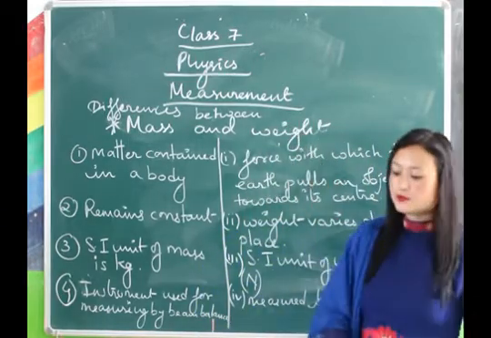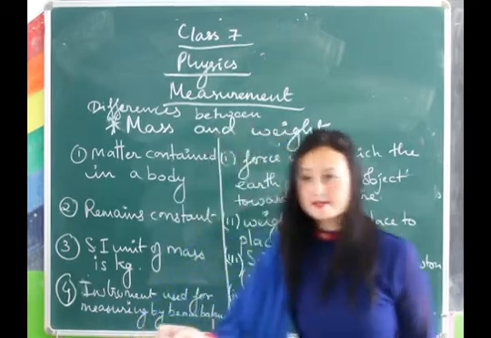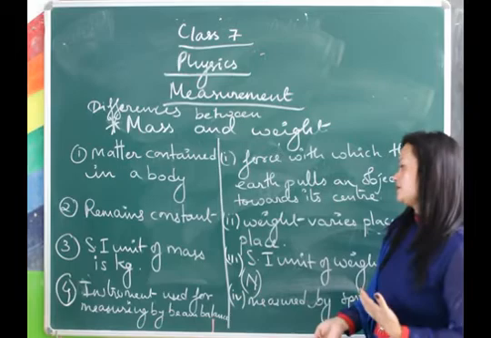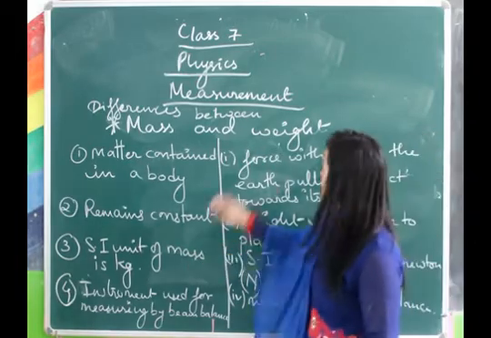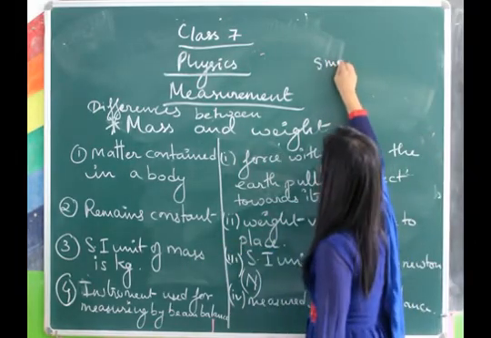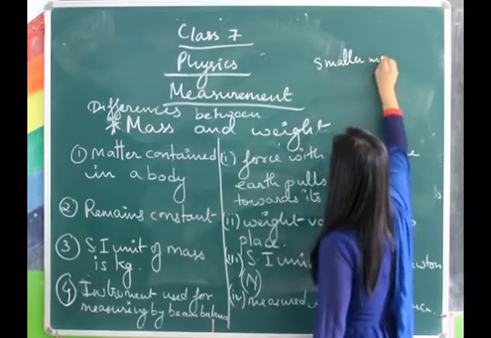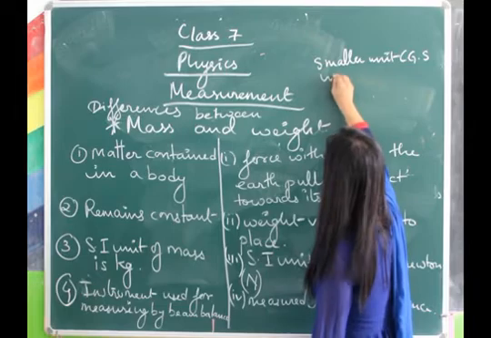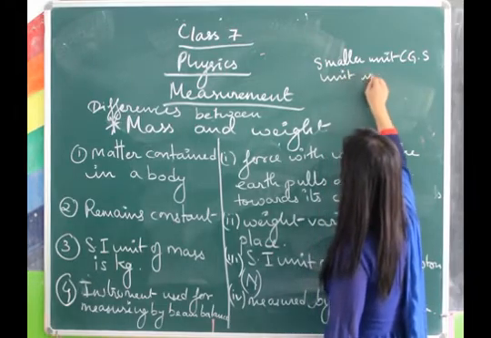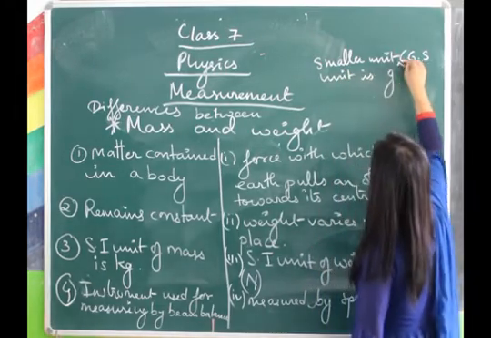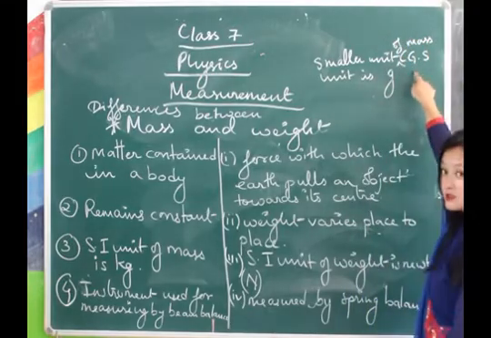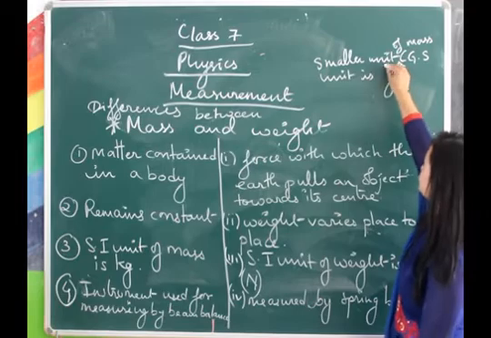So, when we talk about the SI unit of weight, the SI unit of weight is Newton. The smaller unit of mass, smaller unit meaning the CGS unit, is gram.